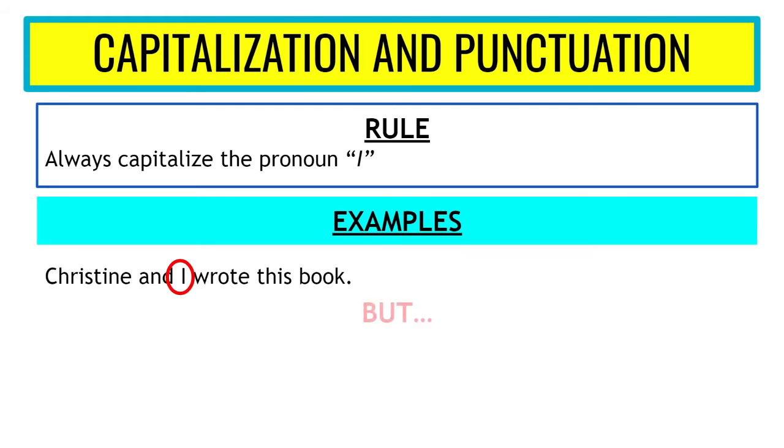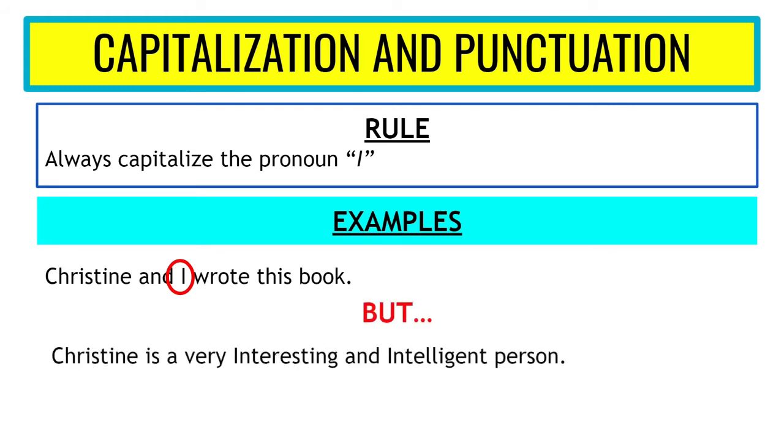So for example, "Christine is a very interesting and intelligent person." As you can see, interesting and intelligent have capital I's here, but they are not talking about me. They're not talking about a person, so this is incorrect. This is not the correct way to do that.